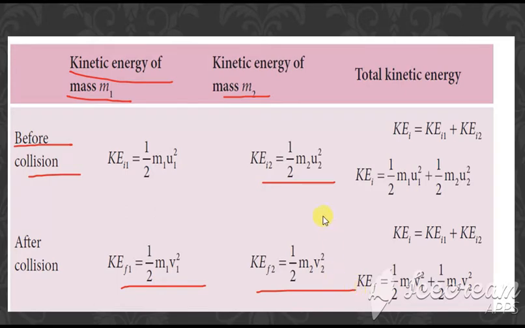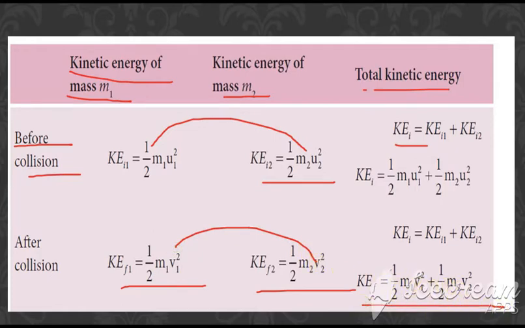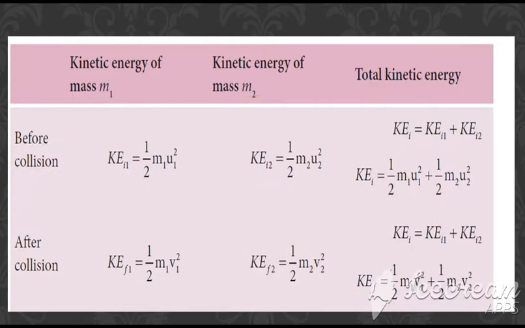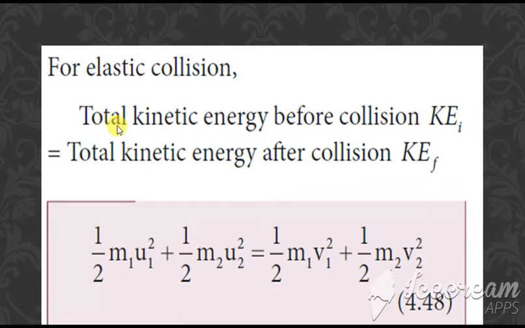When you add these terms, we get the total kinetic energy. So we have to add both: half m1 u1 square plus half m2 u2 square. Same way, when you add these, we get half m1 v1 square plus half m2 v2 square. The total kinetic energy before collision is equal to the total kinetic energy after collision, so we can equate both. We get half m1 u1 square plus half m2 u2 square is equal to half m1 v1 square plus half m2 v2 square.